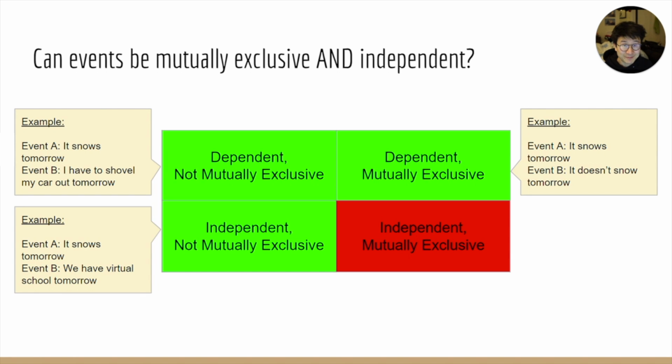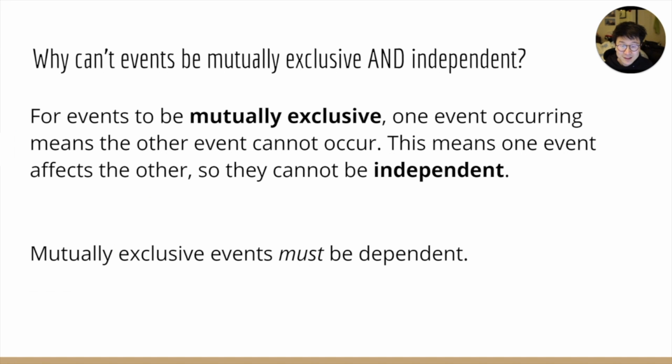These can't happen. Why can't events be mutually exclusive and independent? Well, for events to be mutually exclusive, one event occurring means the other event cannot occur. This means that one event occurring affects the other, and so they're not independent. Mutually exclusive events must be dependent.